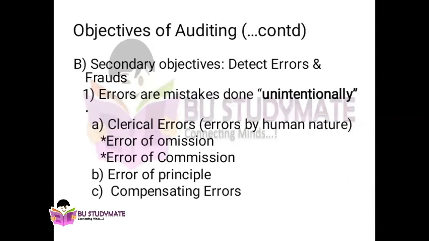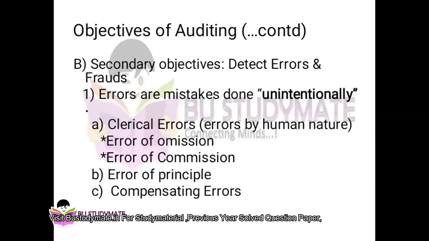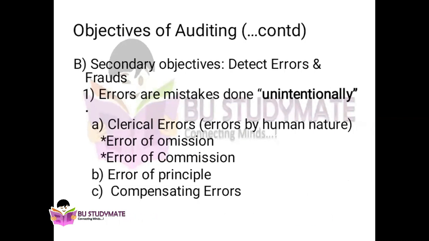Secondary objective is detection of error and fraud. Error is a mistake done without any intention, and fraud is a mistake done intentionally. Under errors we have clerical errors, that is common man-made mistakes. Error of omission means completely leaving out the entry. Error of commission is writing wrong entries. Error of principle is violating the rules of accounts. Compensating error is where one mistake is adjusted by another.